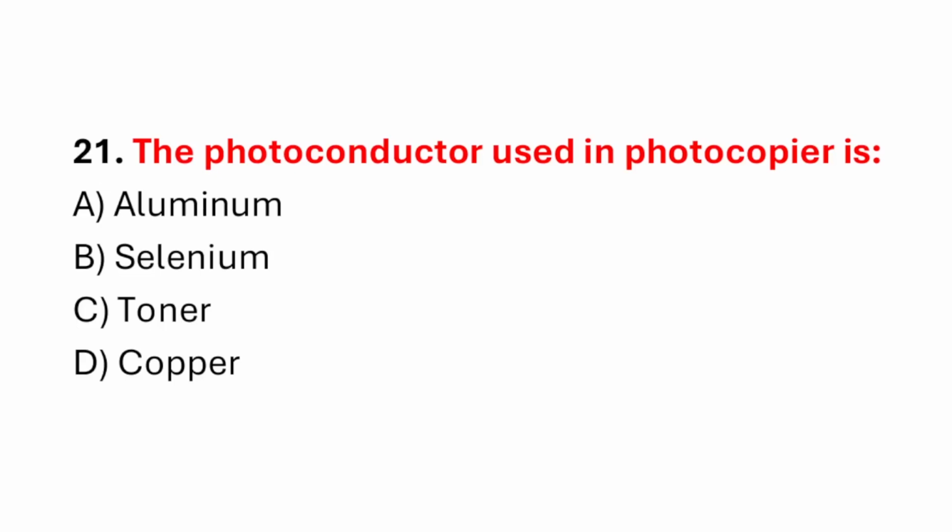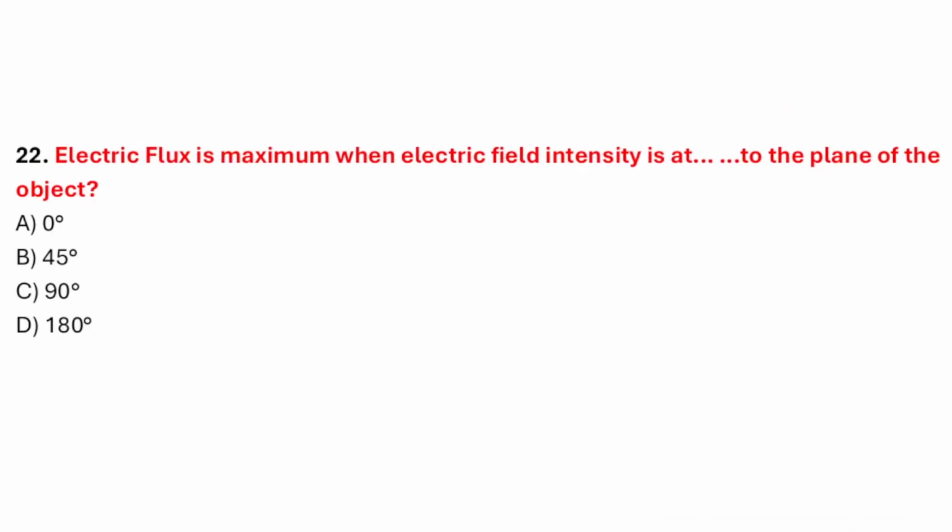Question number 21. The photoconductor used in photocopier is. Correct answer is option B, selenium. Question number 22. Electric flux is maximum when electric field intensity is a dash to the plane of the object. Correct answer is option C, 90 degree.